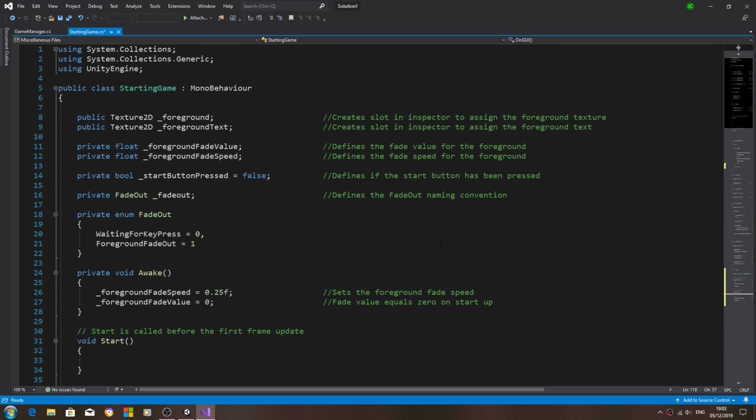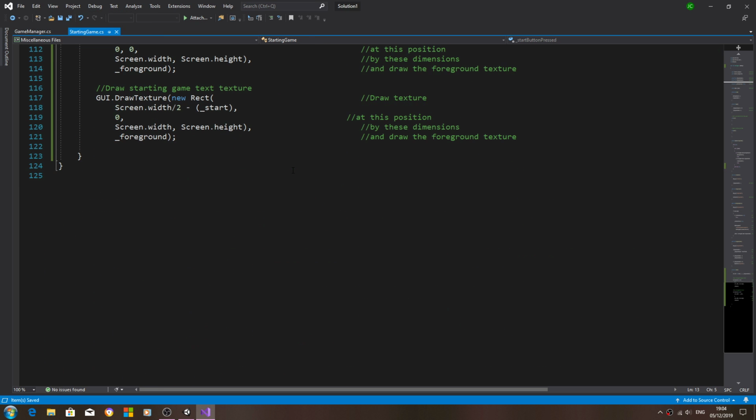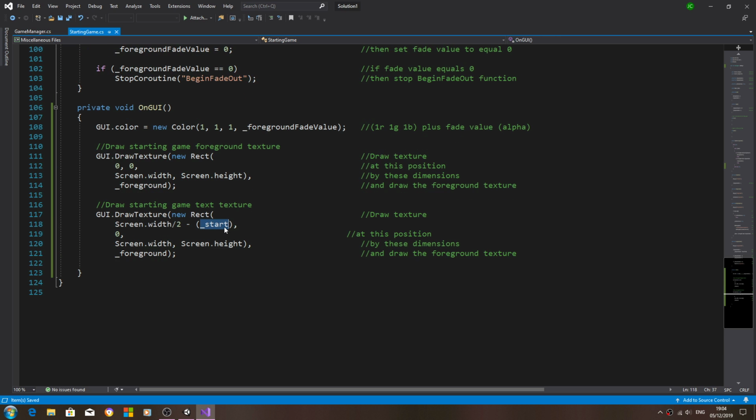and sorry I forgot, we'll come back to the top, public class StartingGame. This needs to inherit from GameManager, so we'll quickly just change that. And now we should be able to reference those variables. Again, IntelliSense doesn't seem to want to work properly, but we'll just change it.